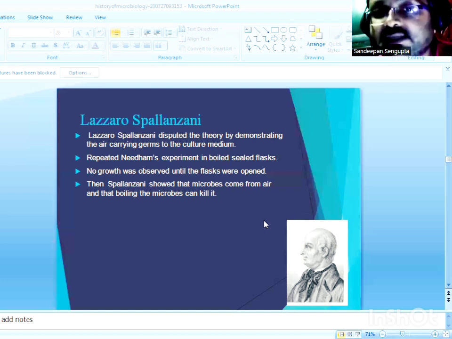Now, who was the biologist who could finally resolve the controversy? It was Louis Pasteur who finally resolved the controversy of spontaneous generation over biogenesis, put the theory of spontaneous generation to rest and proved the doctrine of biogenesis, but that he did in the golden era of microbiology. So let's have a look over the developments that took place in the golden era of microbiology and the work of Louis Pasteur and one more microbiologist, Robert Koch.